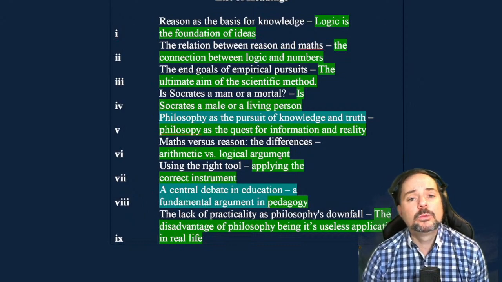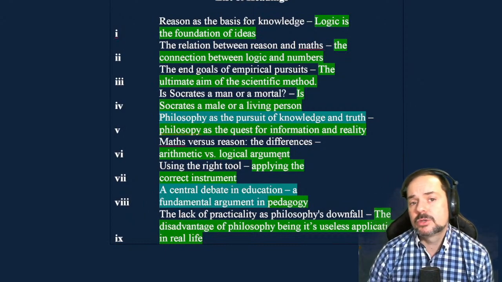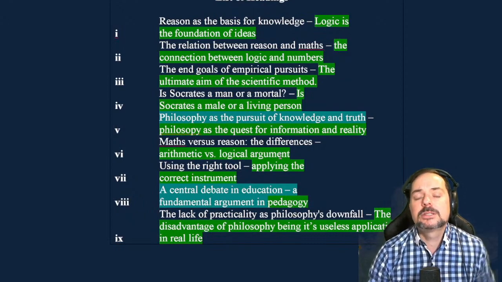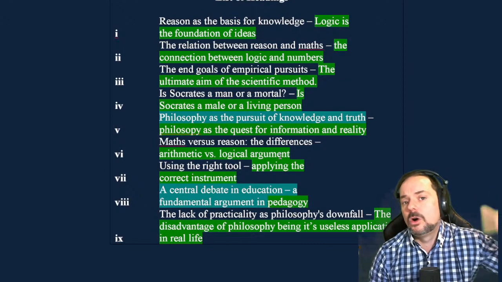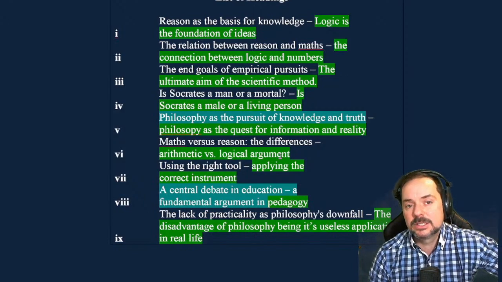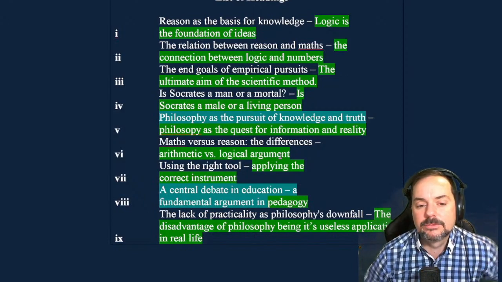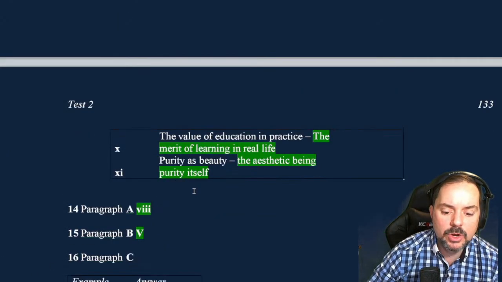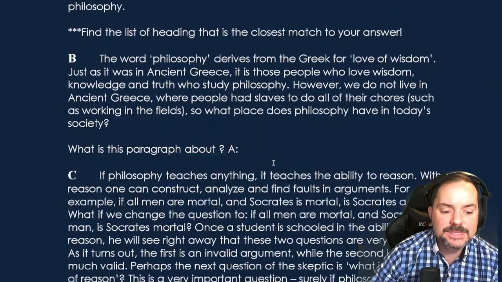And in fact, when you identify the list of headings questions correctly, then you're able to answer the other questions very quickly, because list of headings questions help you to answer all the other questions in the passage very fast. Only when you get them correct, of course, okay? So let's keep going with paragraph C.